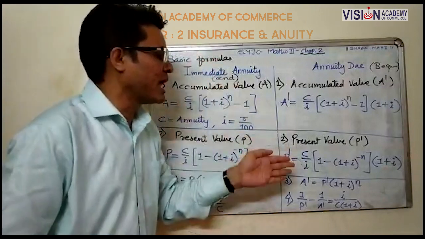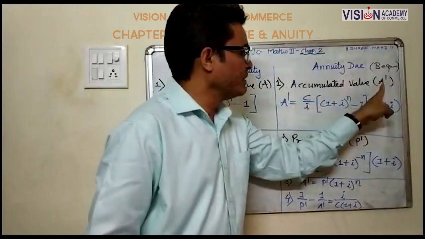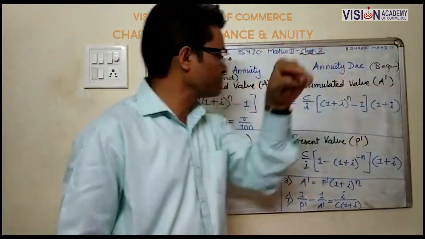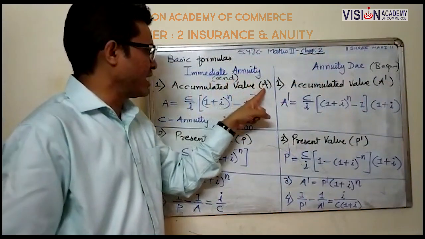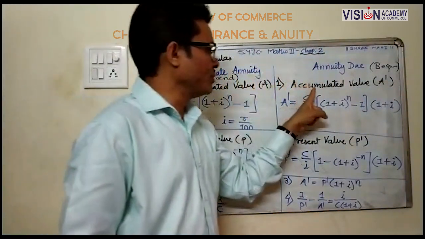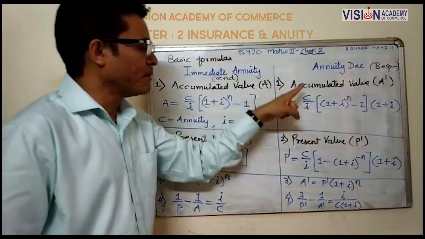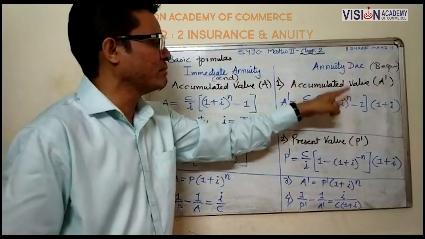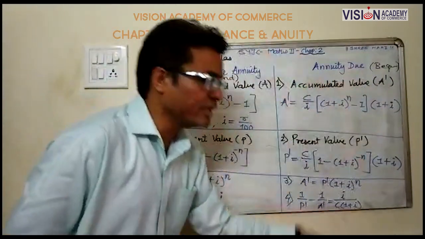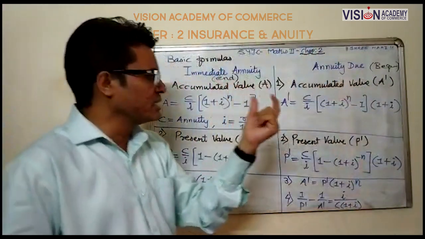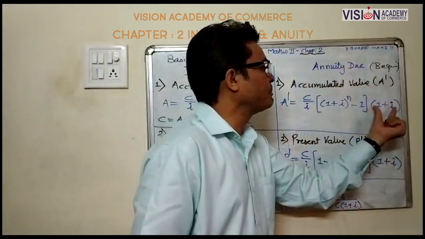So your formula for the accumulated value, A for immediate annuity, A dash for annuity due, is the same formula, C upon I, (1 plus I) raised to n minus 1. But in this formula, we put this little part more, 1 plus I.